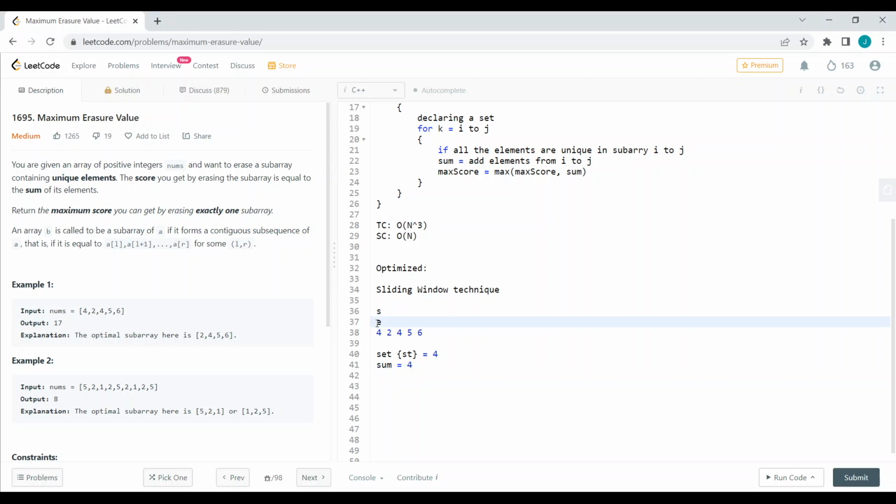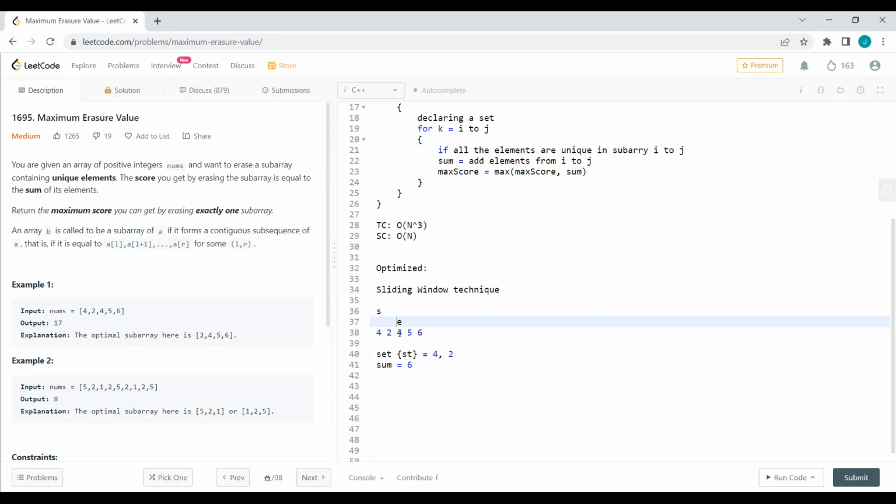and we can move our end pointer, and we want to check whether this 2 is present already in the set. If it is not present, we can add the 2 to our set, and we can add 2 to our sum as well, and we can move our end pointer again. And you can see that we have to maintain only unique elements inside the subarray.